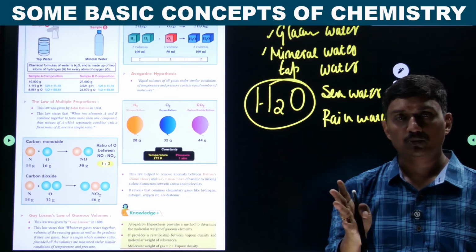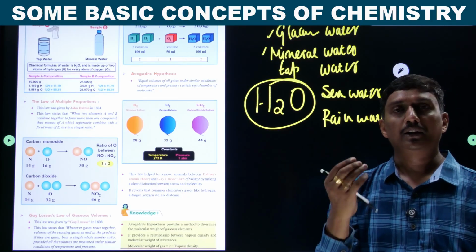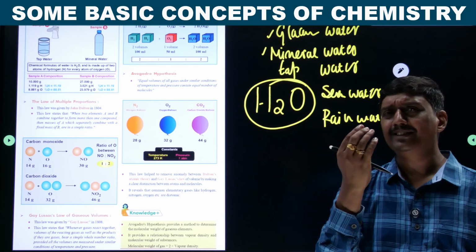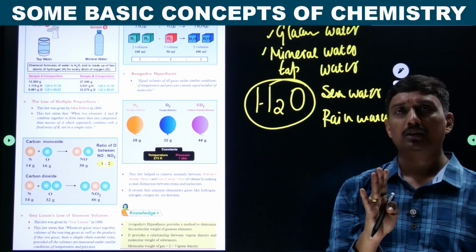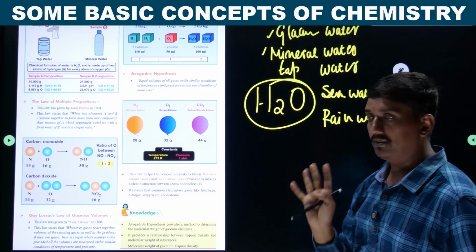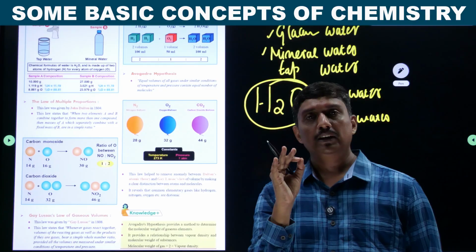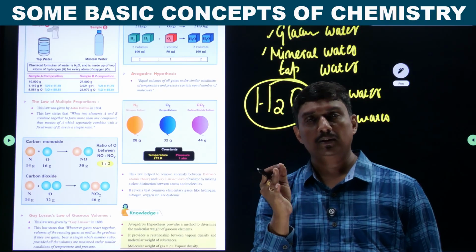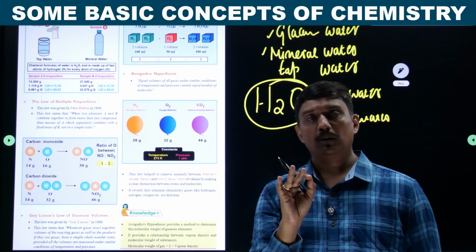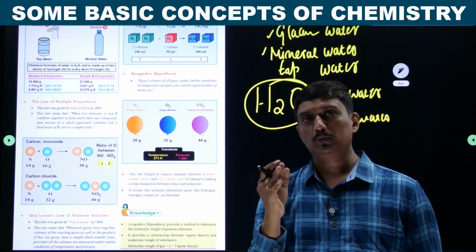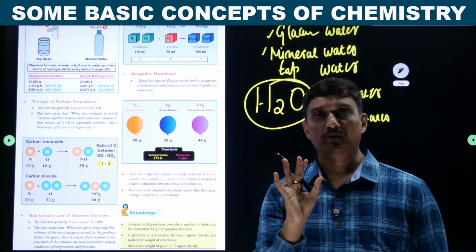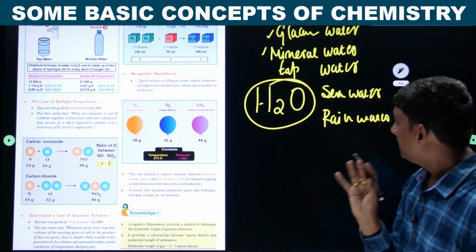It may be glacier water, tap water, river water, or any source, but the composition remains the same. This is given by the law of definite composition, the definite proportion by mass ratio.